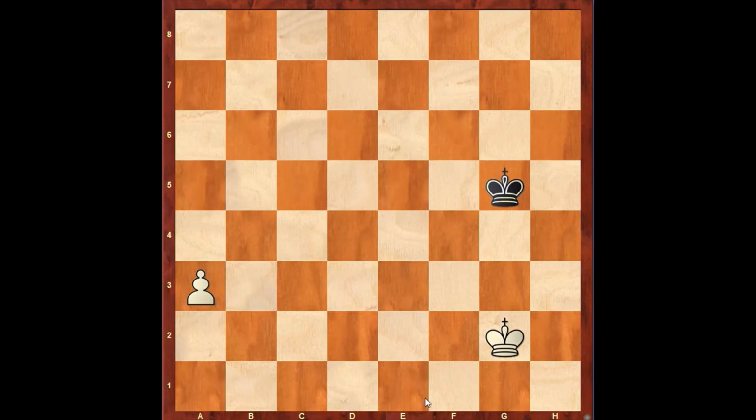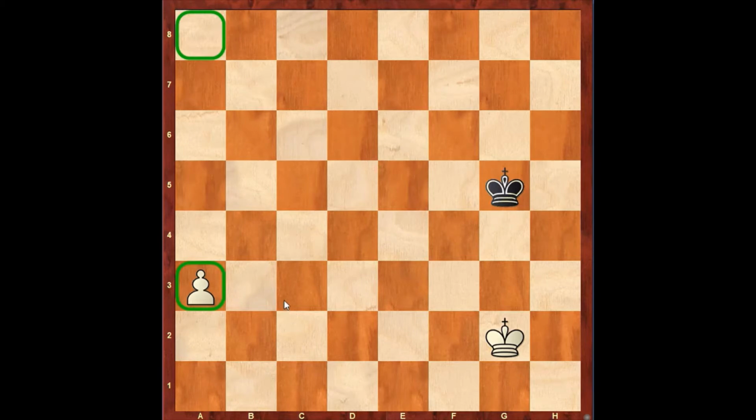Let's assume that you are black in this position and you want to hold this position to a draw with the help of your king by stopping the pawn on a3 from marching towards the 8th rank. Well, you don't need to calculate much longer. Here, the rule of the square helps you in calculating very easily. Let me show you how.